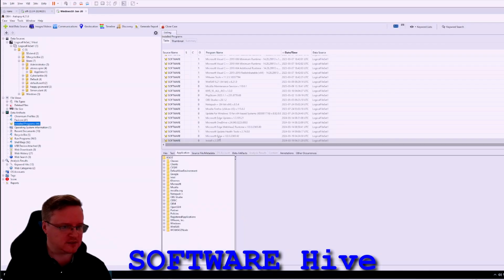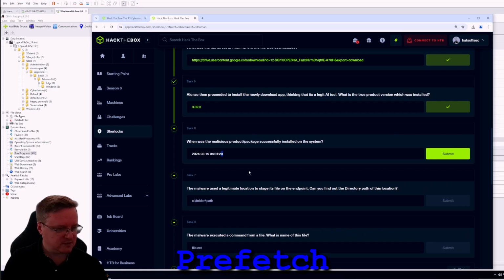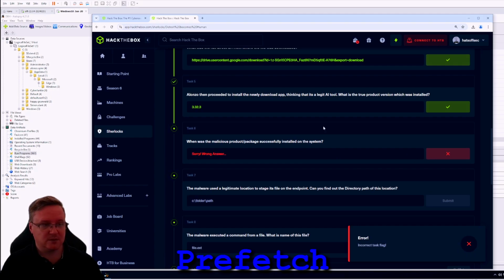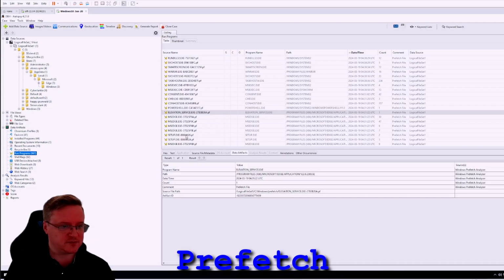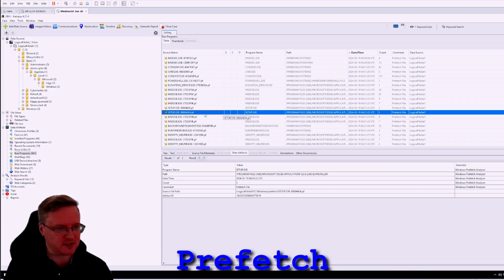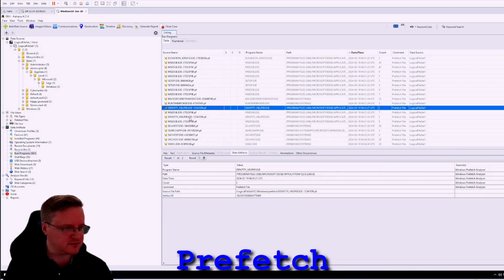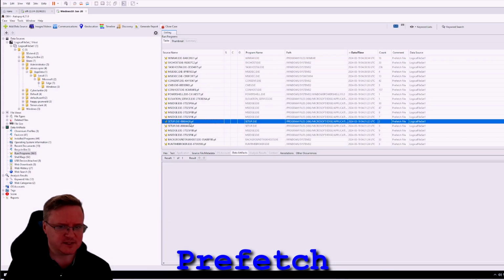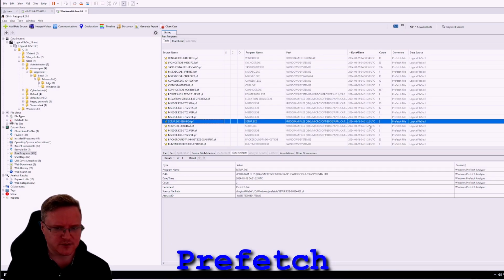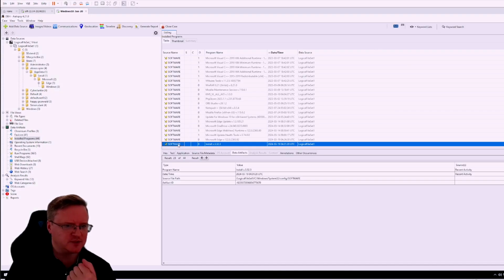Okay. So it says when the program was installed, but apparently it's not right. 431.22. What did I just put in a second ago? Try 22. No. Edge setup.exe. So there's our setup.exe at 22 again. Really wants it to be 22. Then Edge ran background host. Not sure what identity helper is off the top of my head. I have to Google that one. We ran the setup.exe. 431 and 22. When was the malicious product's package successfully installed on the system? We'll come to this, 431 and 20.